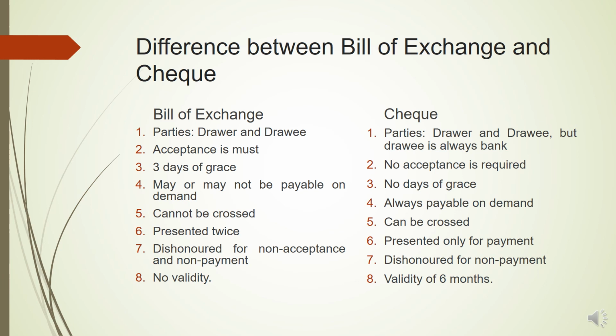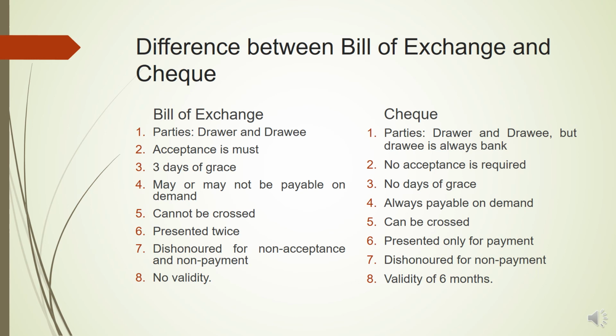Then a bill of exchange may or may not be payable on demand. So a bill of exchange might have a maturity period, or it may be payable on demand. But check is always payable on demand. There is no maturity period. Then bill of exchange cannot be crossed, but check can be crossed. So we'll discuss crossing of checks in detail later on.